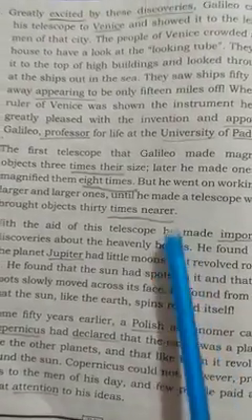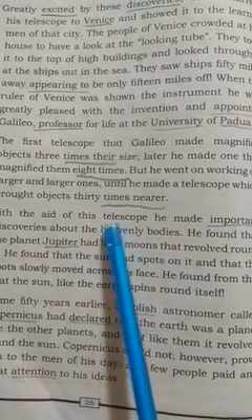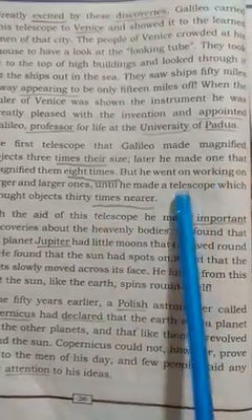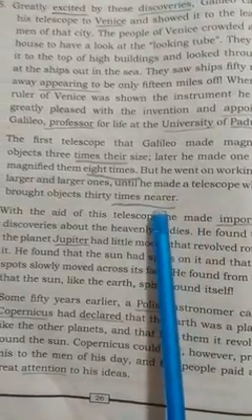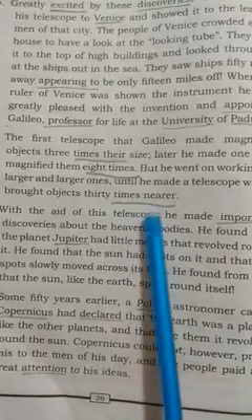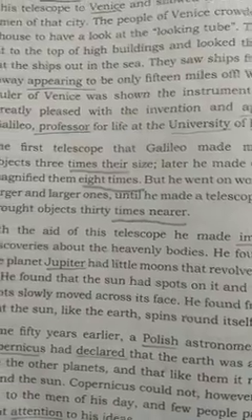Students, we studied in the previous class about the telescope, the first telescope that Galileo made. How was it? And before that, how was the first telescope of Hans Lippershey?